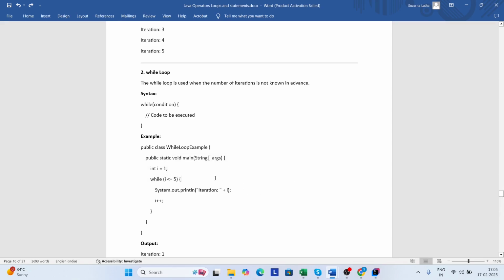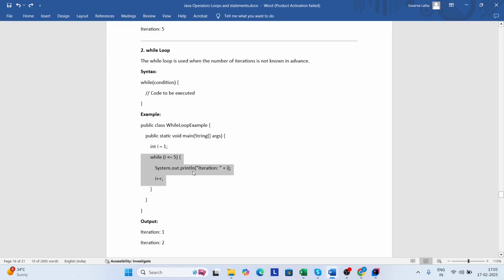Next, the i value is incremented by 1, so i becomes 3. Again it checks the condition: 3 less than or equal to 5. Yes, the condition is true, so the i value will be printed. Again updated, the value becomes 4. The i value can be iterated until and unless the condition becomes false.